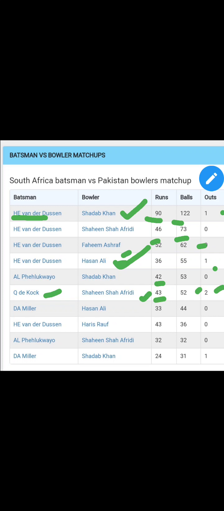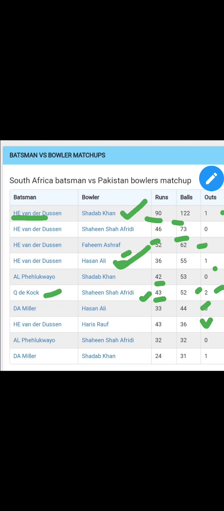Next, coming on to Hassan Ali and David Miller. David Miller has hit 33 runs in 44 balls. Hassan Ali couldn't get him out. Next, coming to Haris Rauf, Rassie van der Dussen in front of Haris Rauf. Haris Rauf couldn't get Rassie van der Dussen out, and Rassie van der Dussen doesn't have any struggle in front of Haris Rauf. So Rassie van der Dussen is good over here.